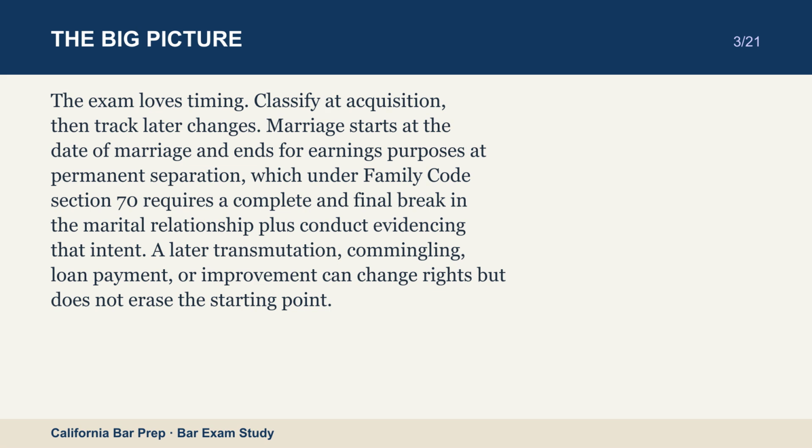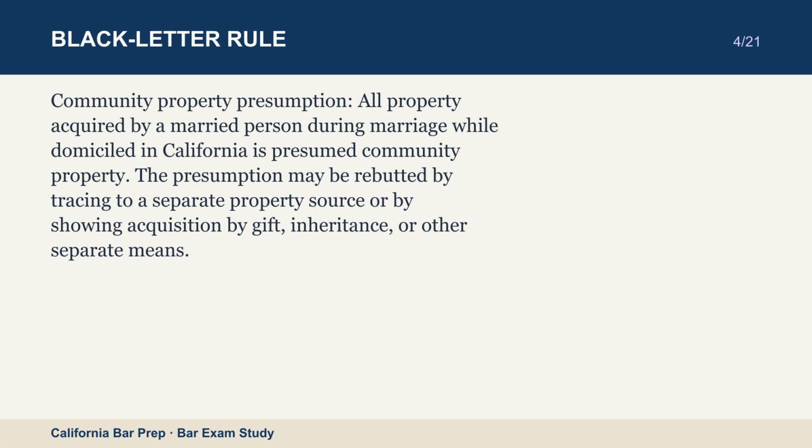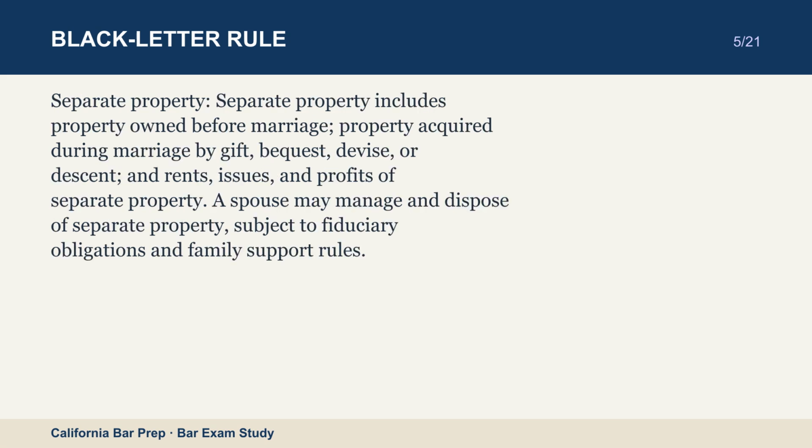Community property presumption. All property acquired by a married person during marriage while domiciled in California is presumed community property. The presumption may be rebutted by tracing to a separate property source or by showing acquisition by gift, inheritance, or other separate means. Separate property. Separate property includes property owned before marriage, property acquired during marriage by gift, bequest, devise, or descent, and rents, issues, and profits of separate property. A spouse may manage and dispose of separate property, subject to fiduciary obligations and family support rules.